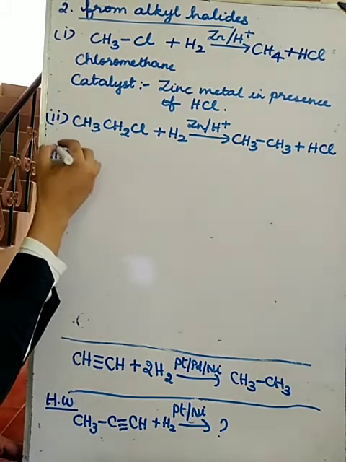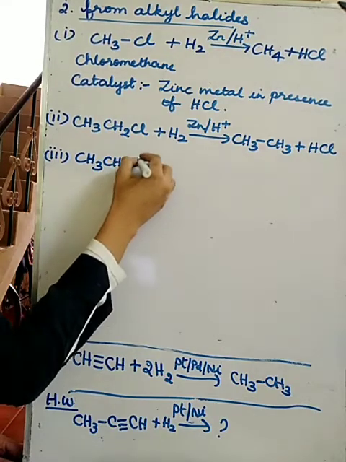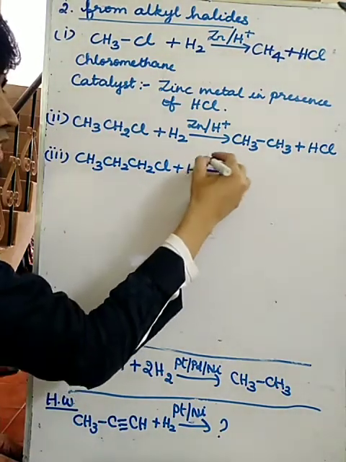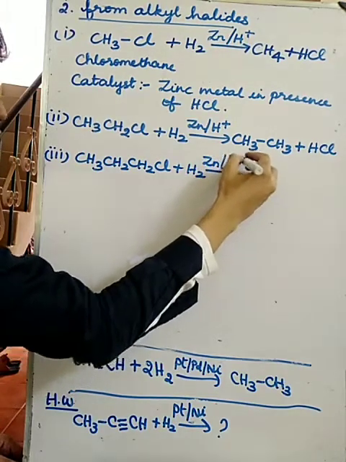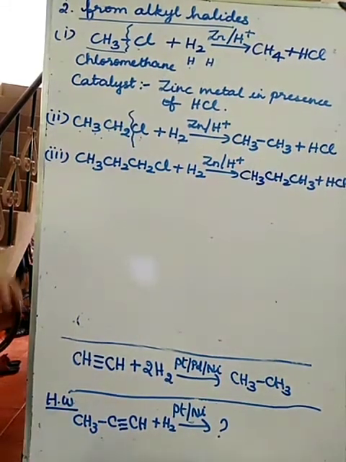So can you write the answer for this one? CH3, CH2, CH2Cl plus H2 in the presence of Zn, H+. What answer will you get? Those who are watching the video, pause and write. So this is the first method of preparation from alkyl halides.